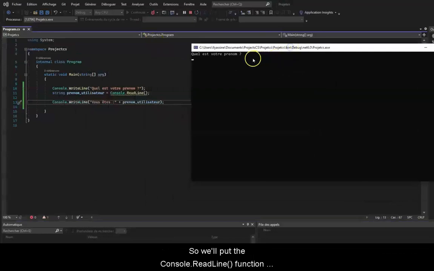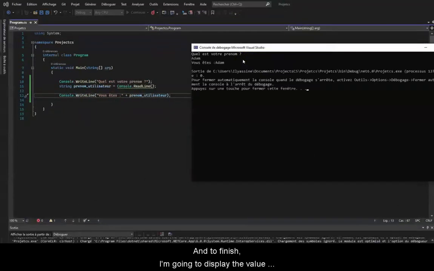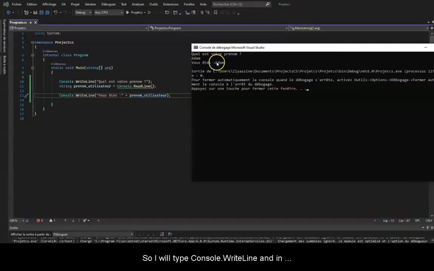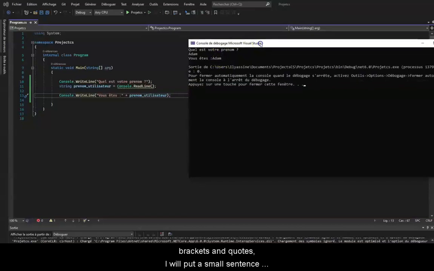So we'll put the console.WriteLine function here, and don't forget the semicolon. And to finish, I'm going to display the value that the user has entered. So I will type console.WriteLine, and in brackets and quotes, I will put a small sentence like "You are" with a colon, then outside the quotes, I will put a plus sign and put the variable user_name.